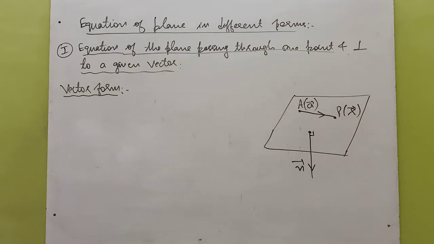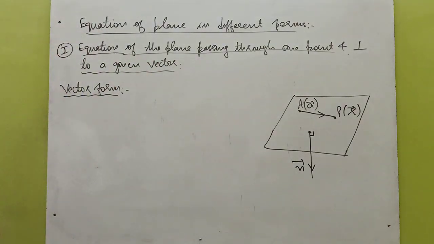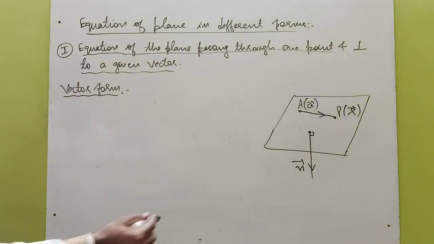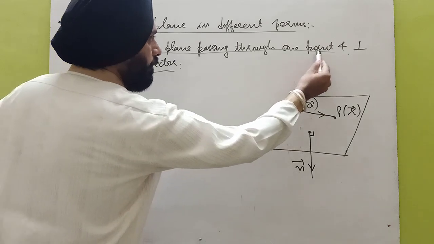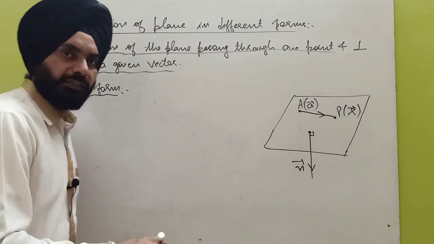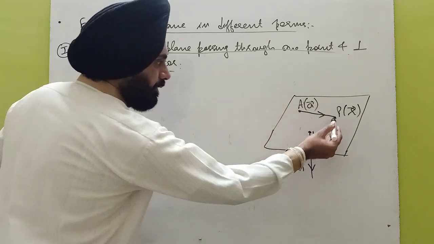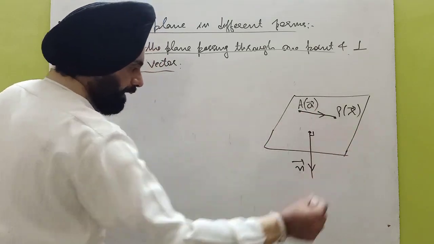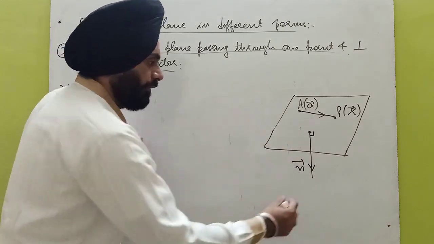Now let us consider the first type, and that is the equation of the plane passing through one point and perpendicular to a given vector. We will find 2 types of equations. First is the vector form and second will be the Cartesian form. Now first, vector form. Consider a plane, and let us take this is a given point A through which the plane is passing, or you can say that the point is on the plane, having position vector A vector, and let us take P is any point on the plane with position vector R vector. So join AP vector. Now let us take n vector is a vector which is perpendicular to the plane, meaning it is a normal vector.